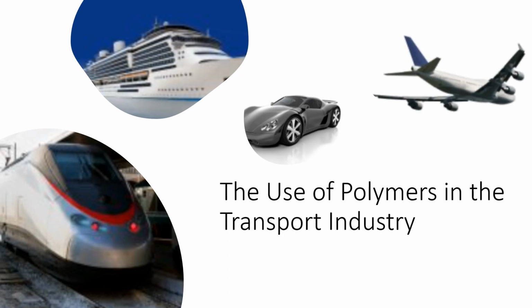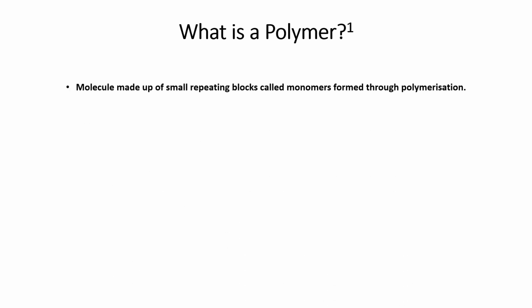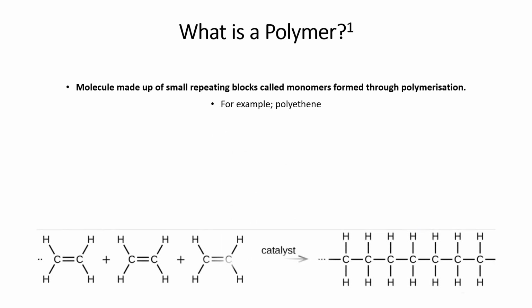The use of polymers in the transport industry. Polymers are large repeating chains made up of a number of repeating monomers. For example, polyethylene is formed through the polymerization of ethene monomers.